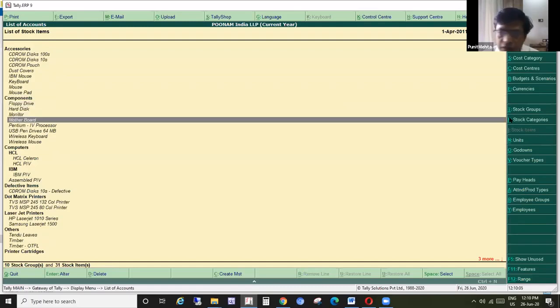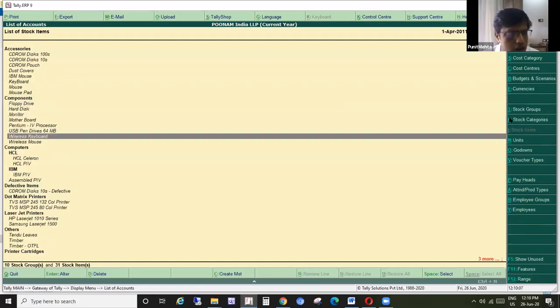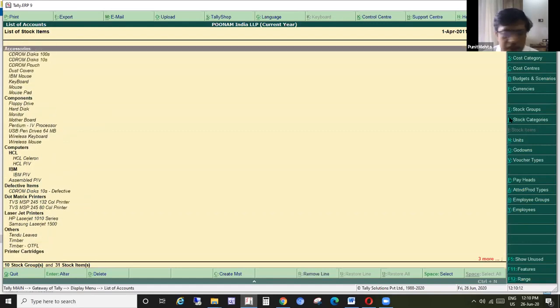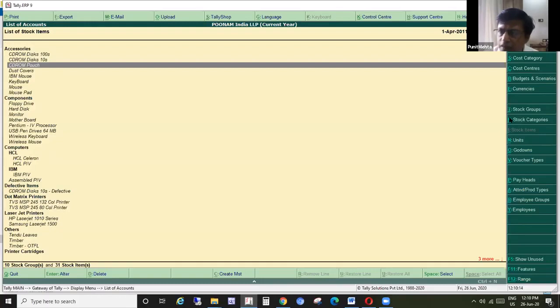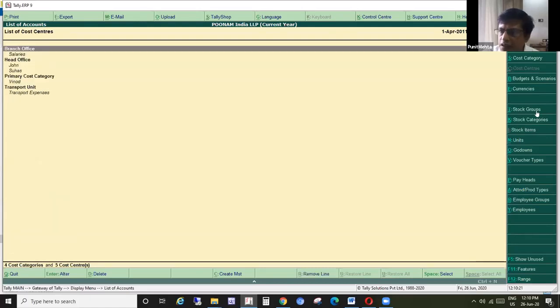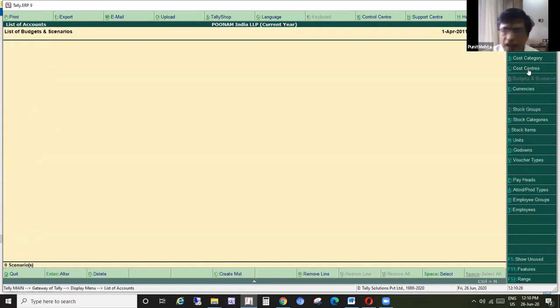This is your chart of inventory, what type of inventory these guys have created. In the same way, you can go to cost centers, stock groups, or budgets if they have created budgets. Right now there are no budgets.